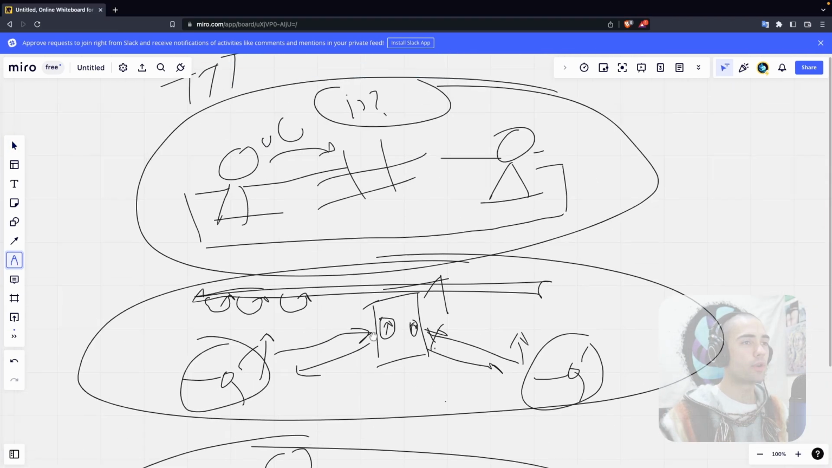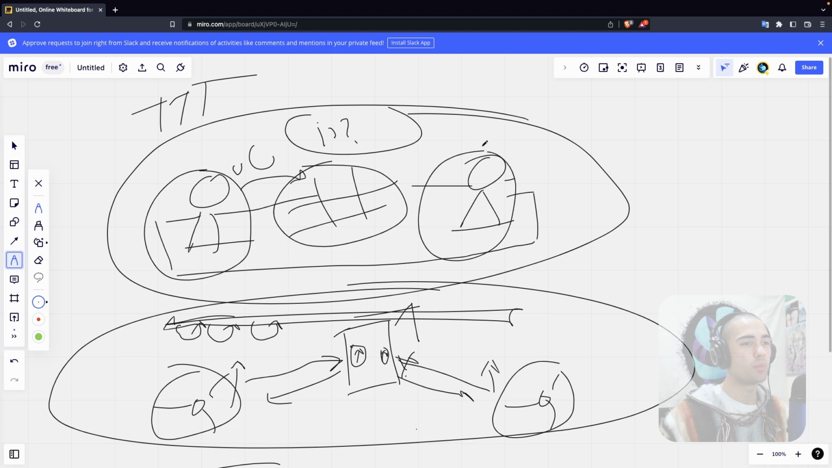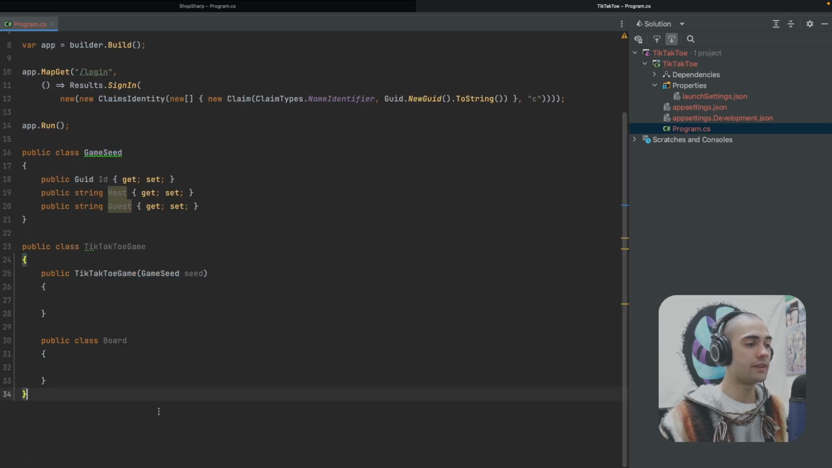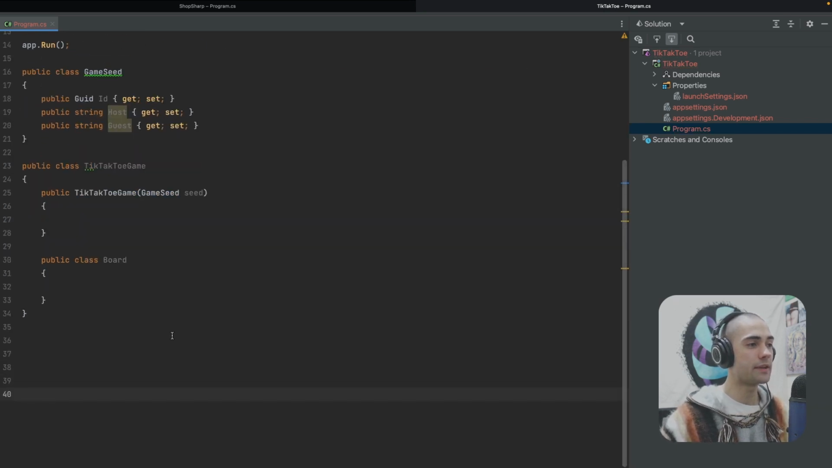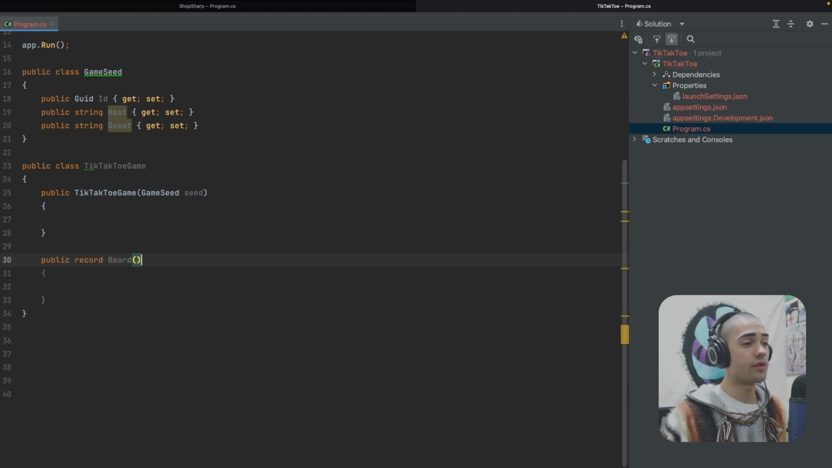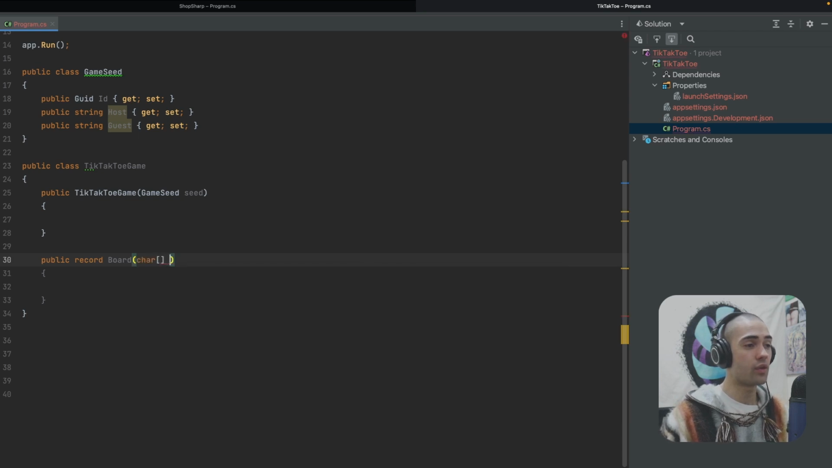Let's come back to the board and take a look at the roles that we have. As I said, there are essentially 3 or 4 roles, which is the board and the 2 players. Let's create these roles. The first one is going to be the board, so public class board, and let me make a little bit more space at the bottom here. As we've learned before, it is better if the roles are records, and the board specifically is going to be a character array that is going to contain slots.